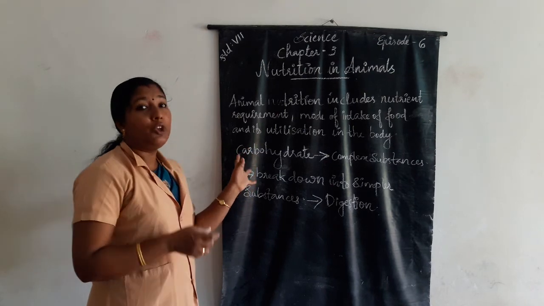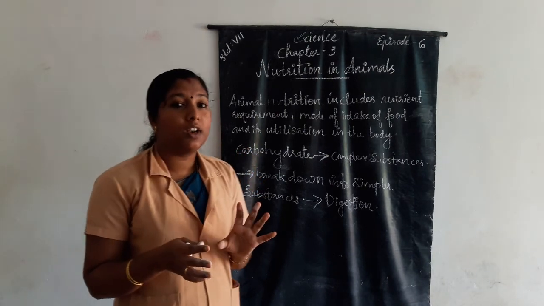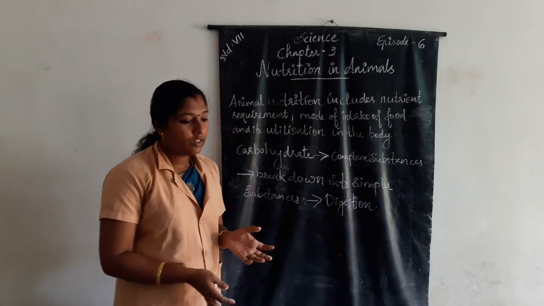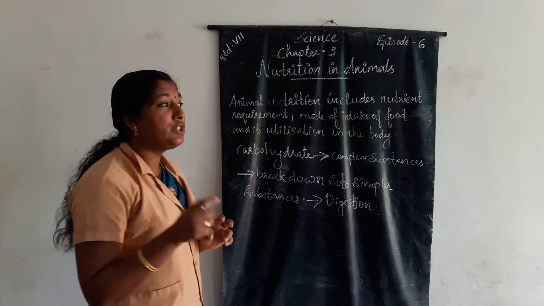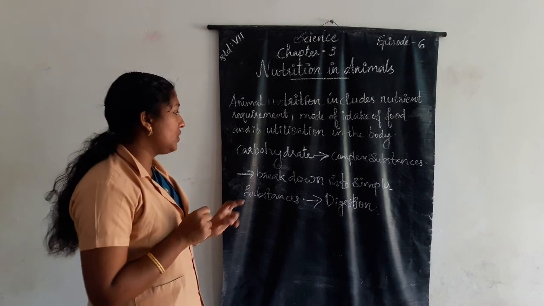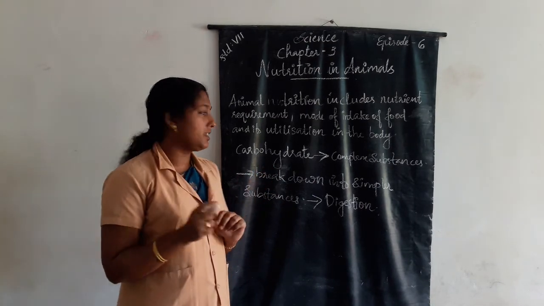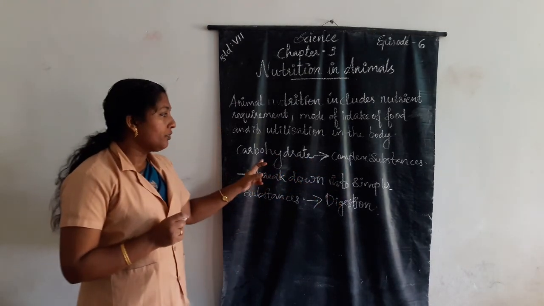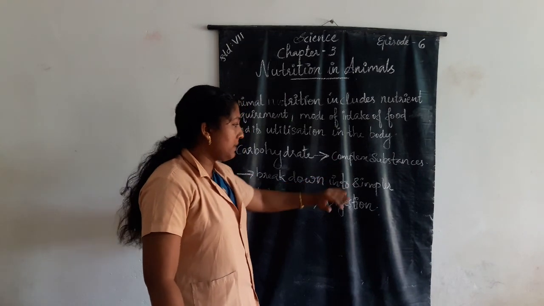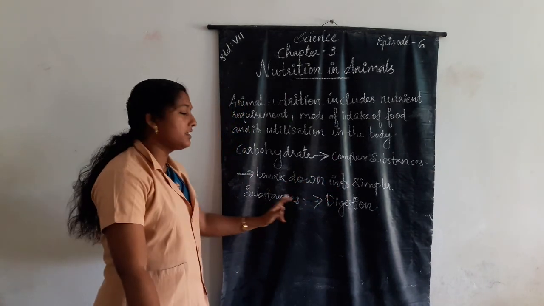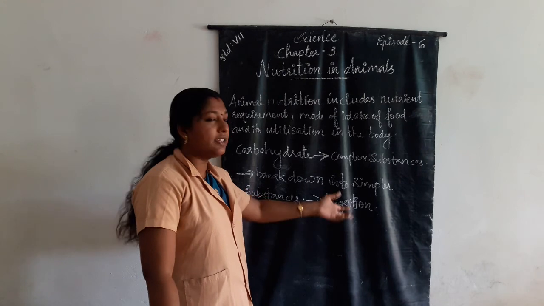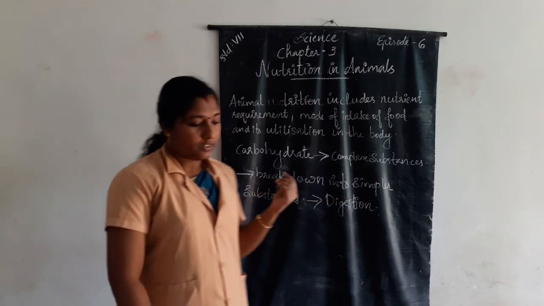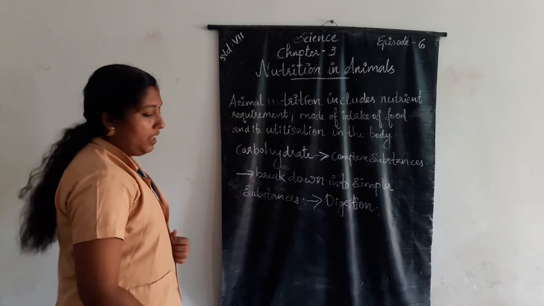It cannot be utilized as such, so it is broken down into simpler substances. The process of breakdown of complex substances into simpler substances is called digestion. It takes place inside our body.